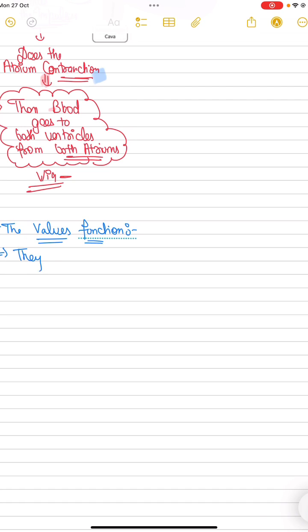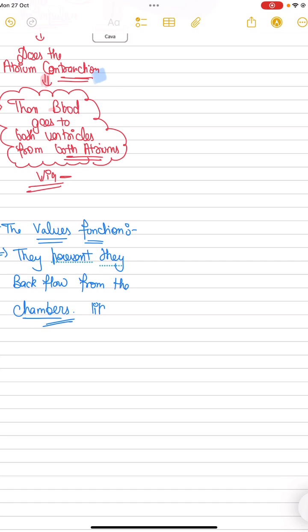The valve's functions will surely come in the exam. They prevent backflow from the chambers, for example from the left ventricle to the left atrium.